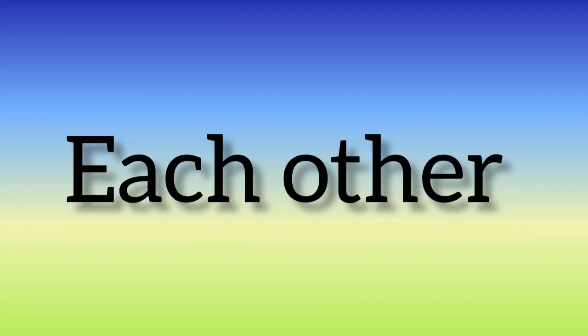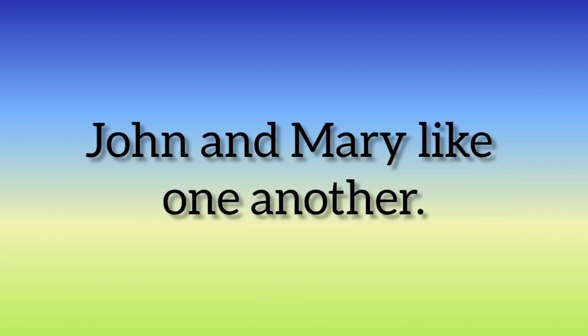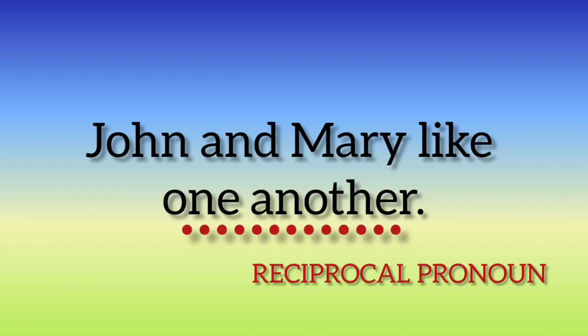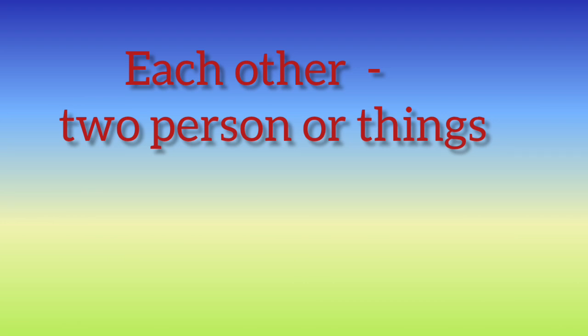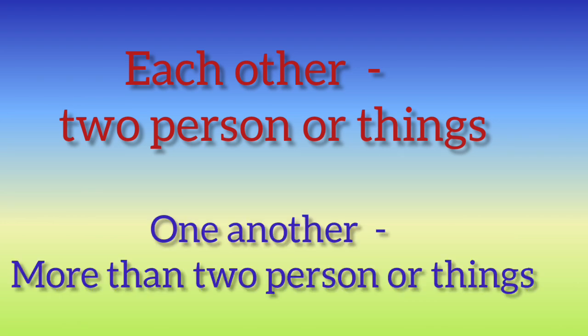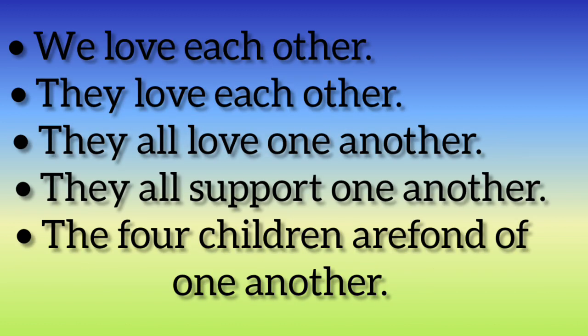Okay, now see this example. John and Mary like one another. So here one another is also used instead of each other. So one another is also a reciprocal pronoun. Each other is usually used to refer to two persons or things and one another to refer to more than two. See here examples like we love each other, they love each other, and they all love one another or they all support one another.